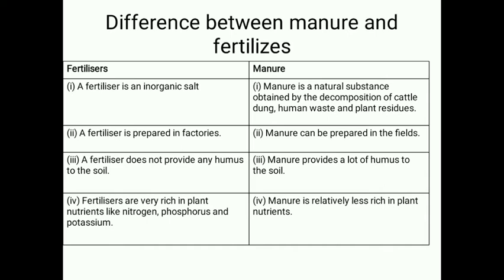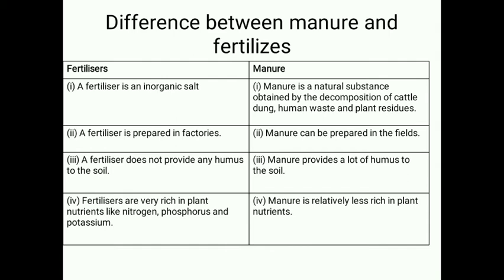A chemical fertilizer is a salt or an organic compound containing necessary plant nutrients like nitrogen, phosphorus, or potassium to make the soil more fertile. A chemical fertilizer is rich in a particular plant nutrient, like nitrogen, phosphorus or potassium. Some examples of fertilizers are urea, ammonium sulfate, potash and NPK. NPK is nitrogen, phosphorus and potassium.